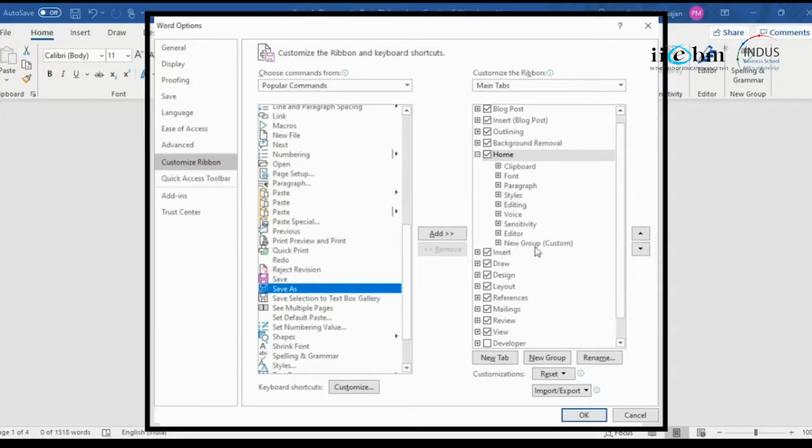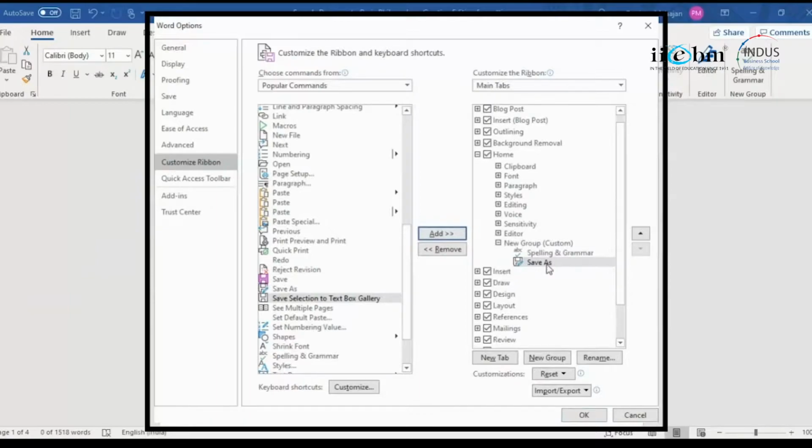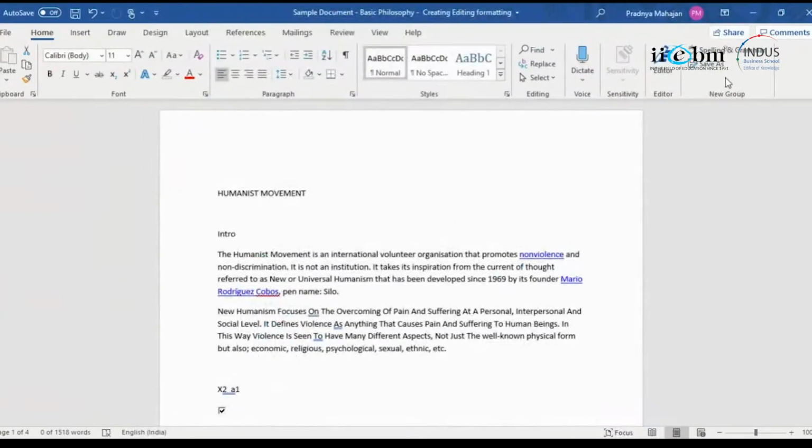So I can just select the new group, save as, and you say add. So save as gets added to the new group. So let's see how it looks. Yeah, so you have a save as option. So instead of going to file save as, you can click save as from here. So this is entirely up to you how you set up this environment.